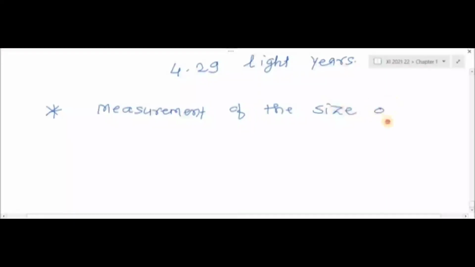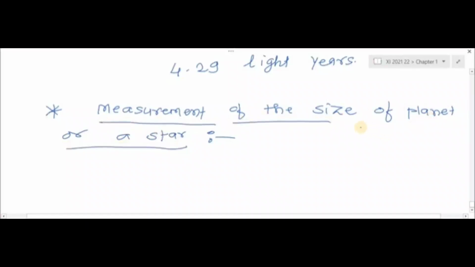By using the parallax method, we can measure the size of a planet or a star. We have now studied how we measure the distance. Now we have to measure the size of the planet by using this parallax method.